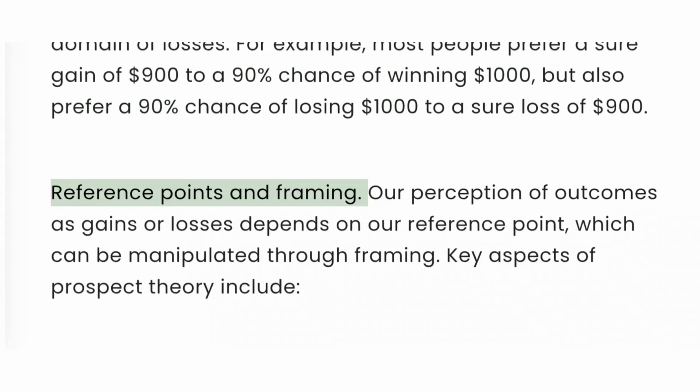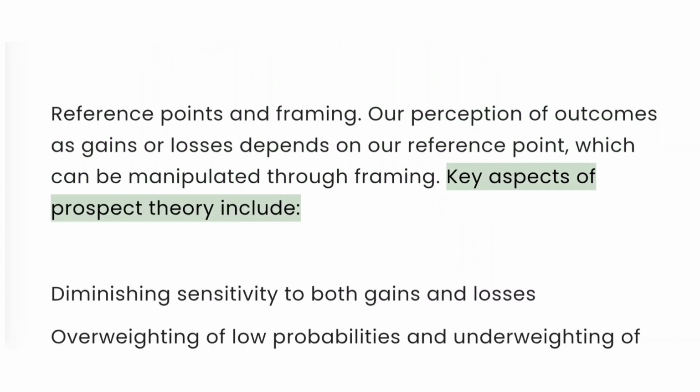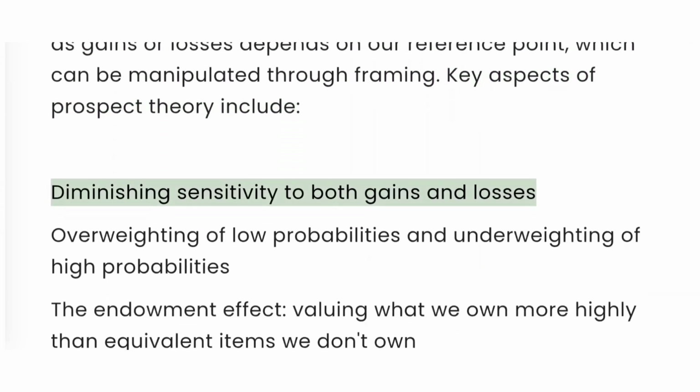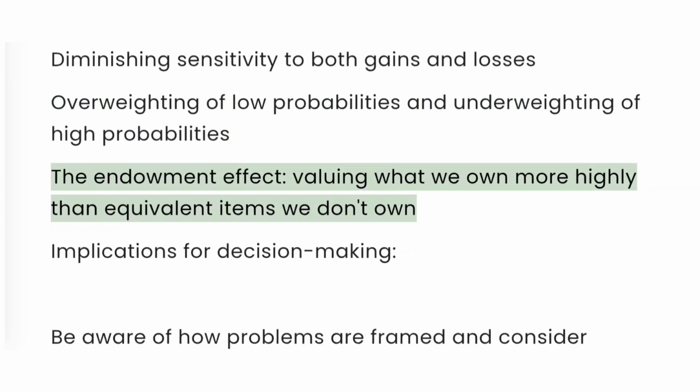Reference points and framing. Our perception of outcomes as gains or losses depends on our reference point, which can be manipulated through framing. Key aspects of prospect theory include diminishing sensitivity to both gains and losses, overweighting of low probabilities and underweighting of high probabilities, and the endowment effect, valuing what we own more highly than equivalent items we don't own.